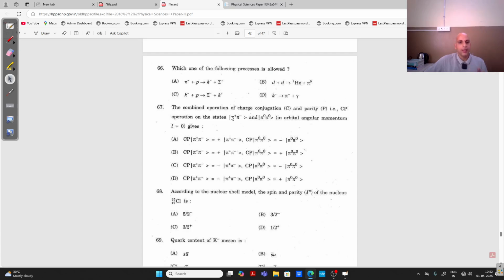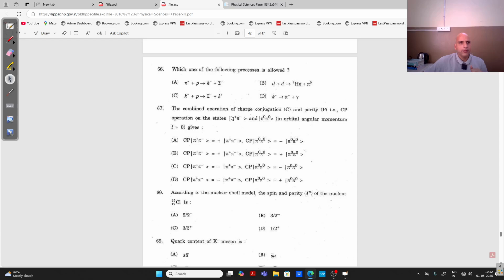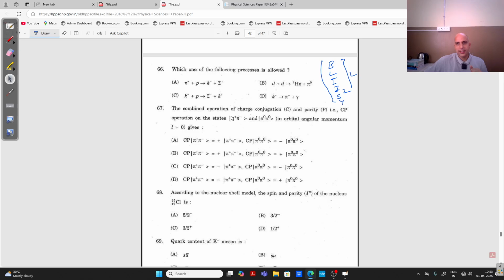Then only we can tell whether the reaction is allowed or forbidden, right? So by applying baryon number, lepton number, isospin, Iz, then strangeness and hypercharge conservation laws, I can tell which of the following reactions is allowed, right?